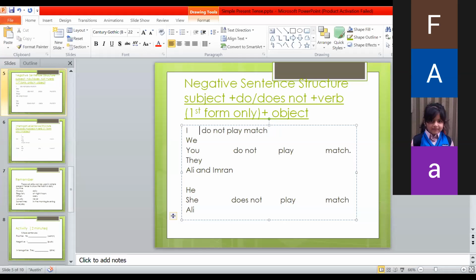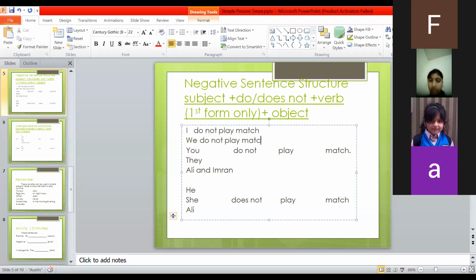Like you can see, the subject I is followed by do not. And then again, we would also be followed by do not. The subject we would also be followed by do not, and then the first form of the verb without adding s with it. Play